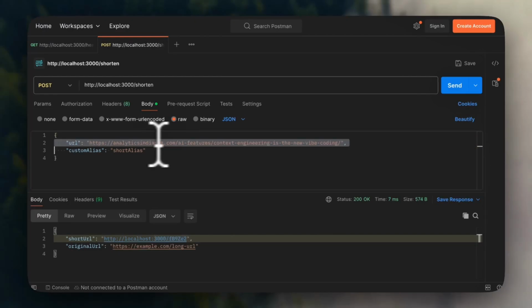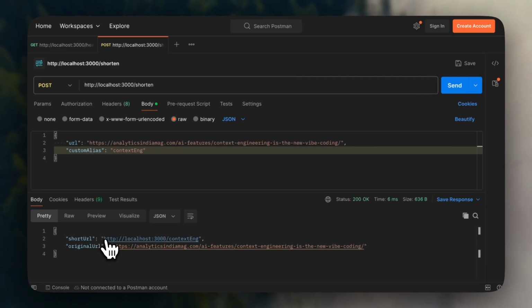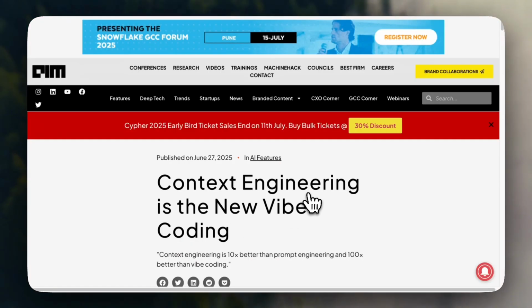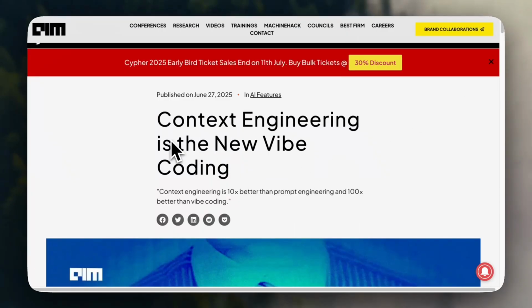So I've given it the context engineering article with a custom alias. Let's just say context eng. And once we send that in, you can see we have created a new URL slash context eng. And the original URL is this whole long context engineering article URL. So if I click to open that, we can see it correctly took us to the article page.